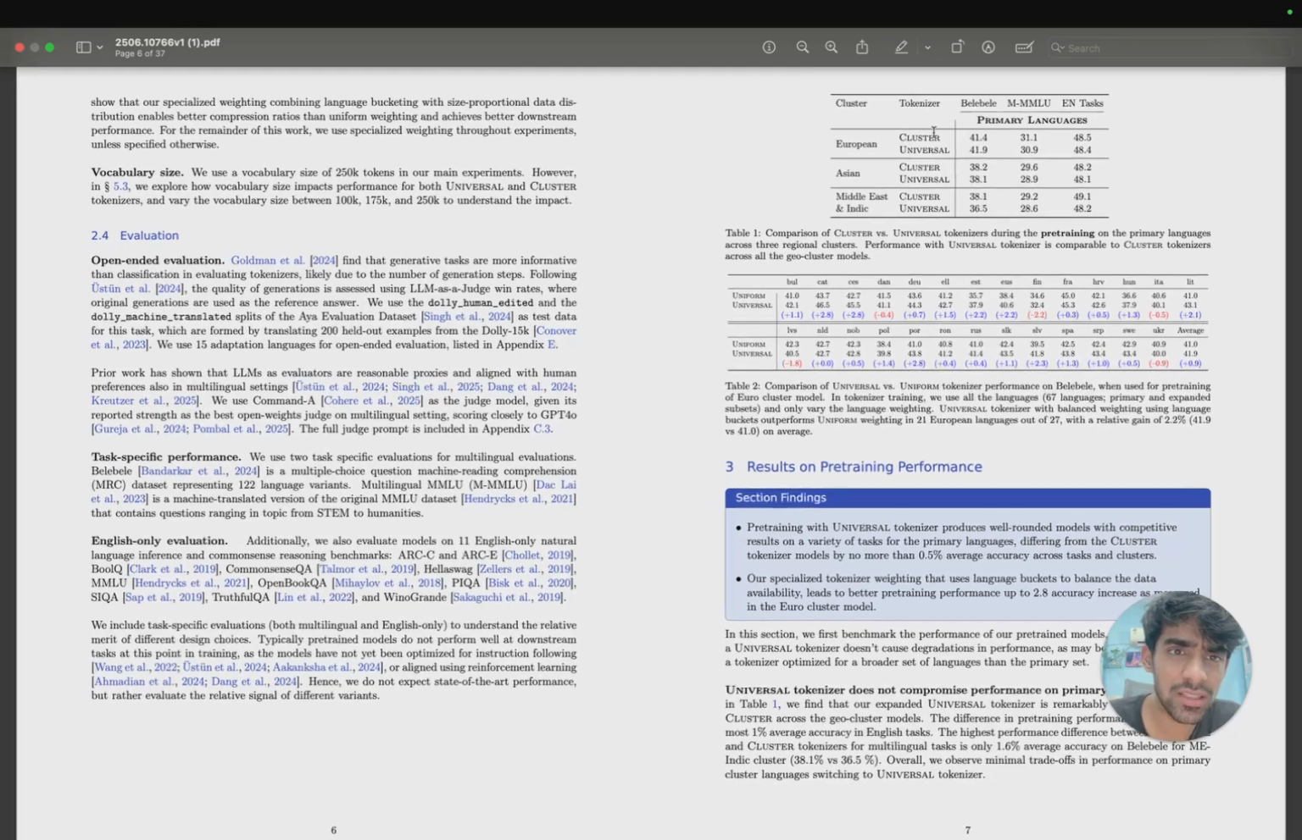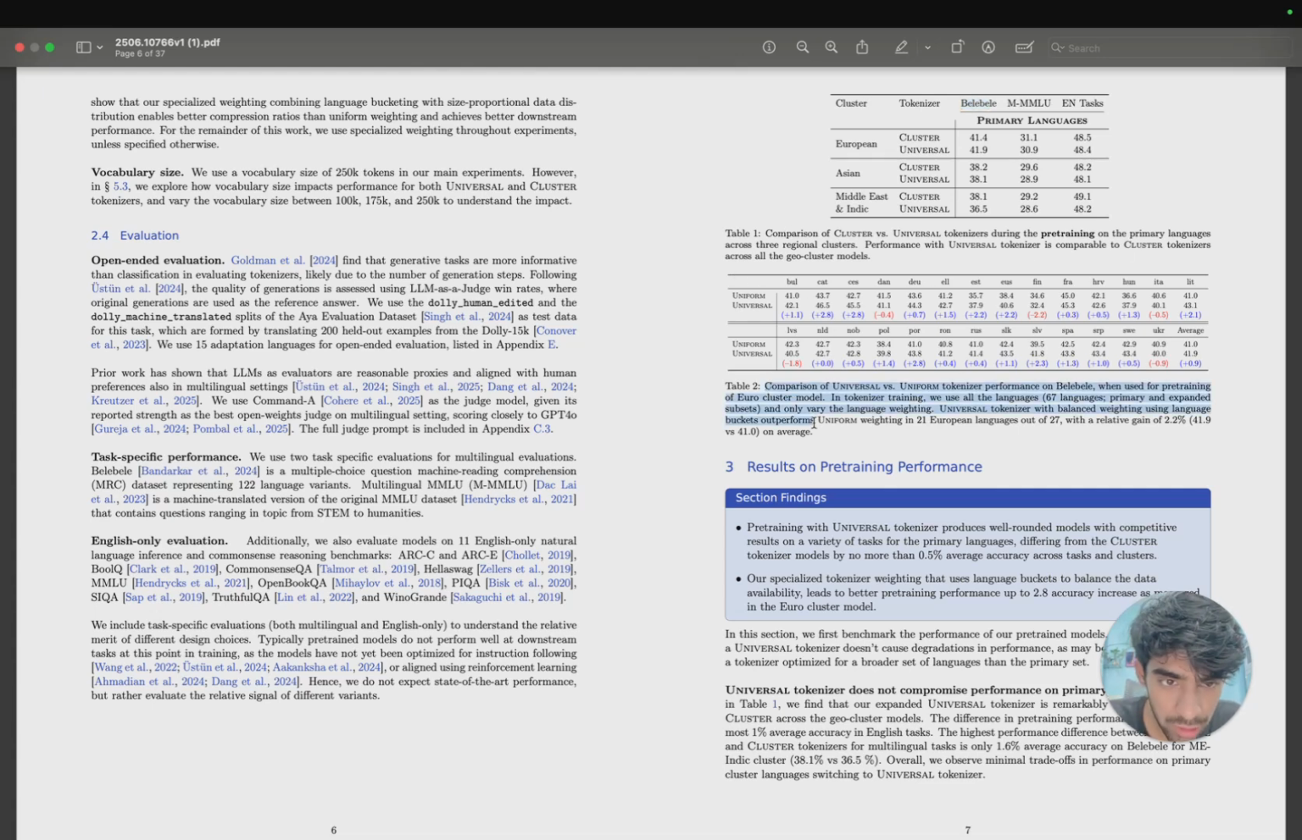I think we can look at this. Okay, the clusters are European. Here the primary languages are the ones on which it is done, the English tasks, MMLU and Belebele. Asian is also there, Middle East and Indic are also there, right? Now, comparison of cluster versus this whole thing, right? They are trying to show the cluster versus universal tokenizer during the pre-training task. There are 3 regional clusters, right? One is Middle Eastern and Indic, one is Asian, and the third one is European. Now, performance with the universal tokenizer is comparable to cluster across all geo clusters.